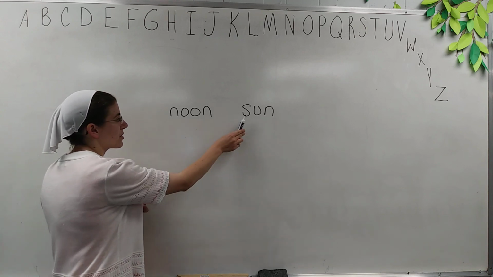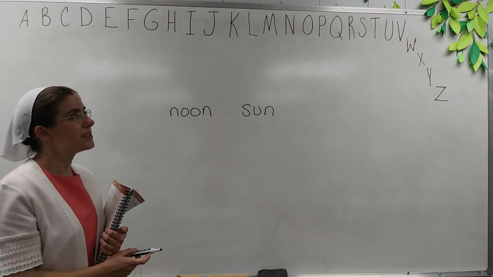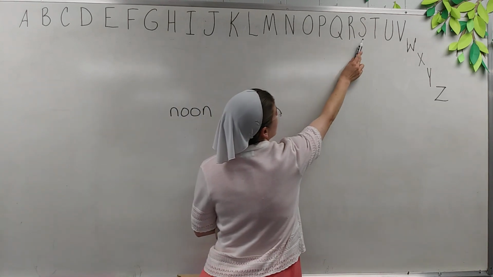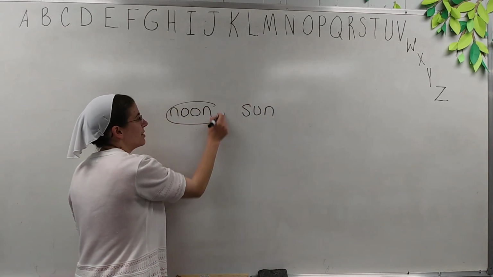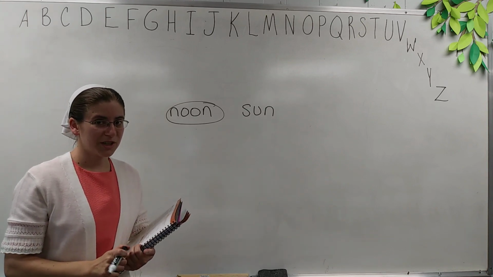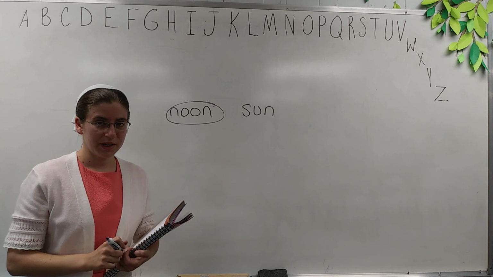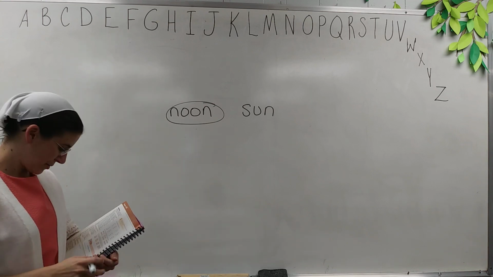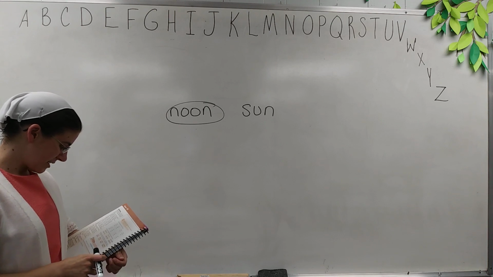Does N or S come first in the alphabet? Okay, N comes before S, so noon comes first. So in section number 2, circle the word that comes first in alphabetical order, in ABC order.